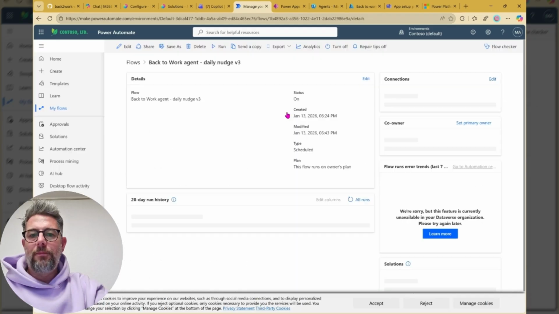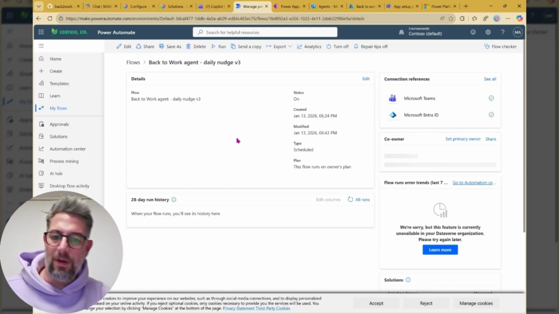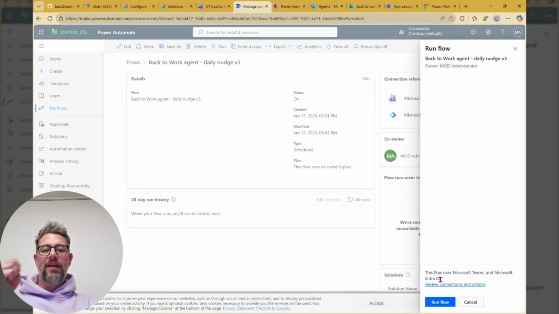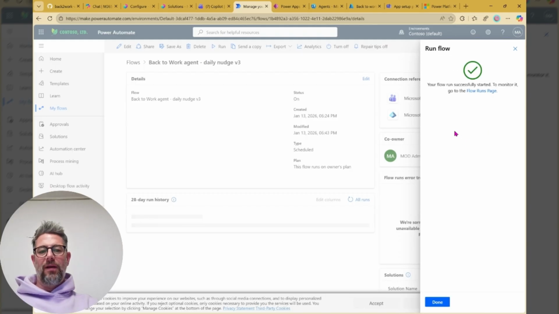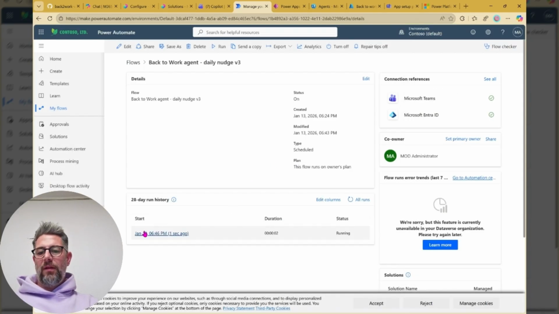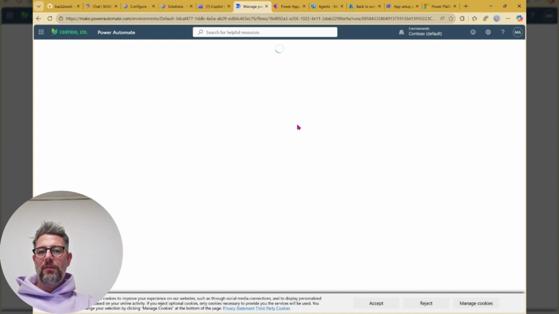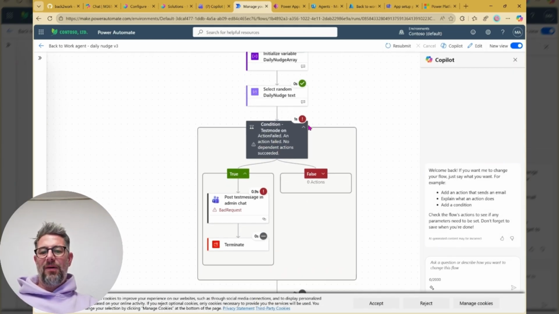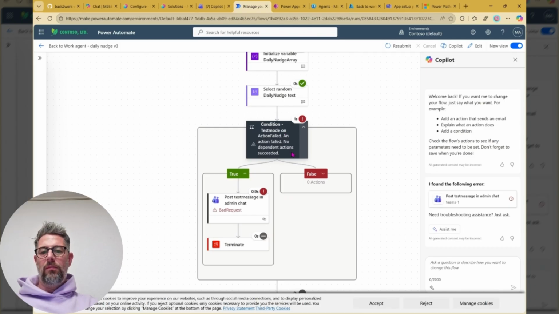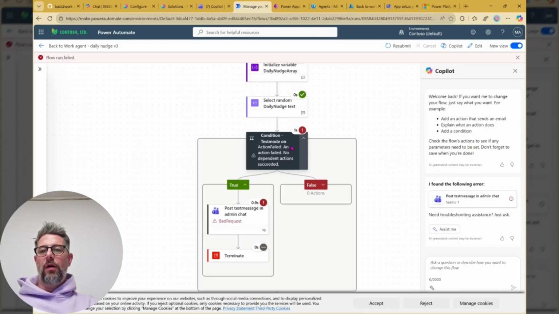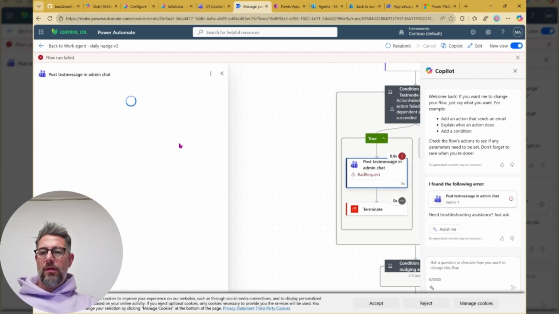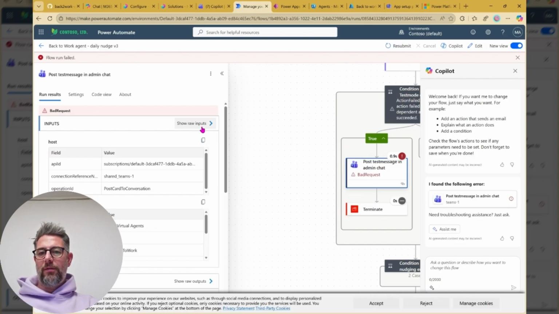I would say now it's time. Drum roll. Let's pray to the demo god. We will run the flow and let's see what it does. Basically, I don't say a thing, I just look. Okay. Now, what do we say over here? Oh, aha. Well, test mode is on. And it couldn't post that into the admin chat.